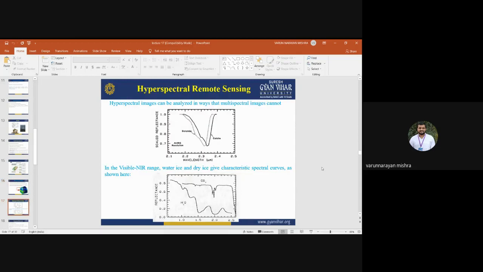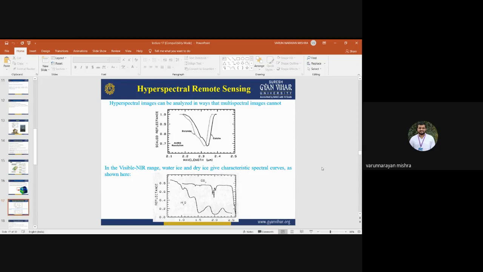So here you can see the variation, you can see the spectral response. The change in the spectral response lets us know the different types of objects. Here in the first figure, there are two minerals, dolomite and calcite.